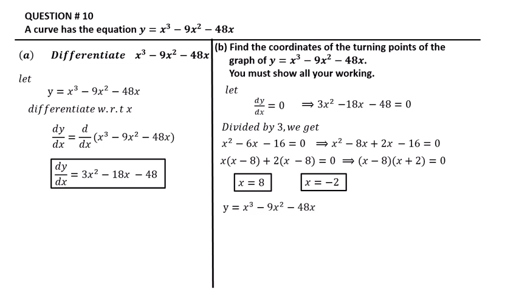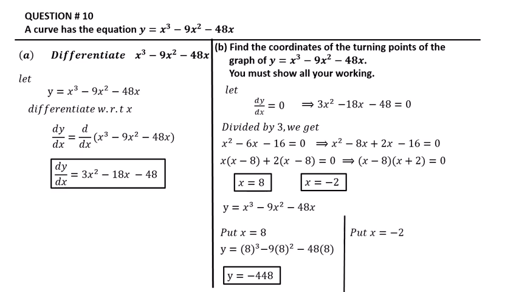Now, for the given equation, we have calculated the points of x. Now we calculate the points of y. So y = x³ − 9x² − 48x. Putting in the value x = 8, y = −448. And now putting x = −2 in this equation, we get the final answer y = 52.